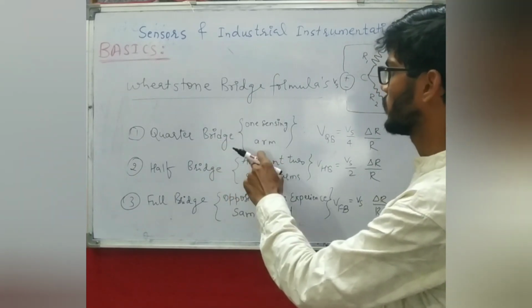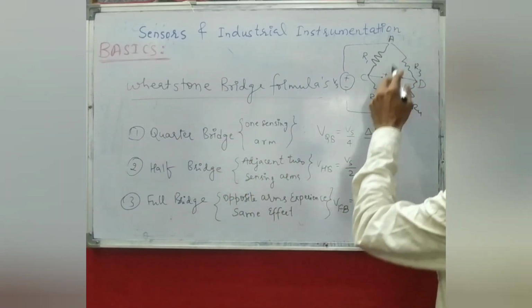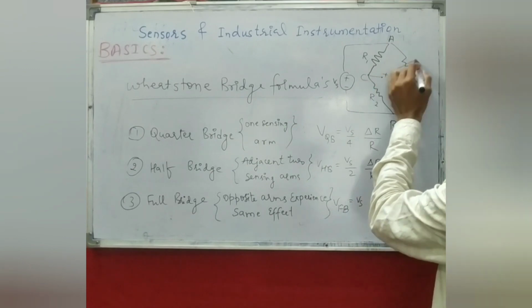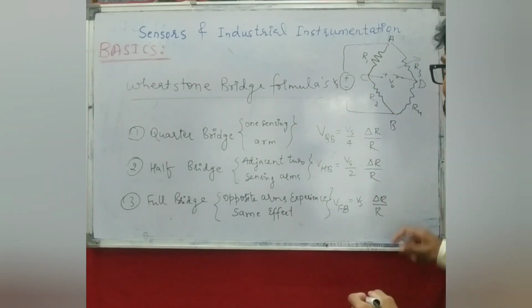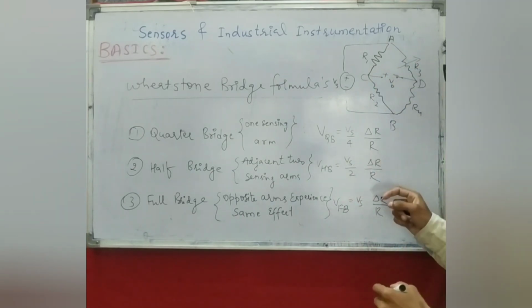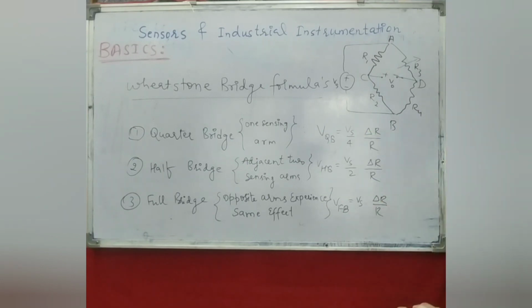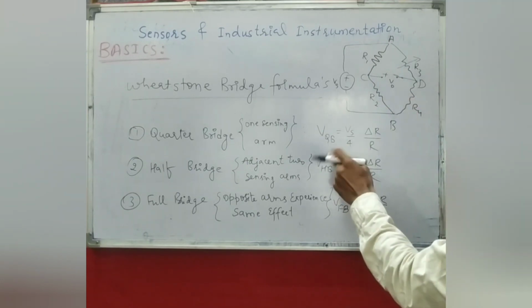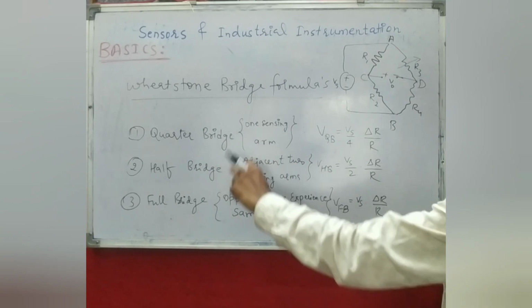A quarter bridge means there is only one sensing arm. If out of all 4 there is only one arm which is going to be varied, the output expression can be given as Vs by 4 into delta R by R. This V0 I have written as V_QB in case of quarter bridge.